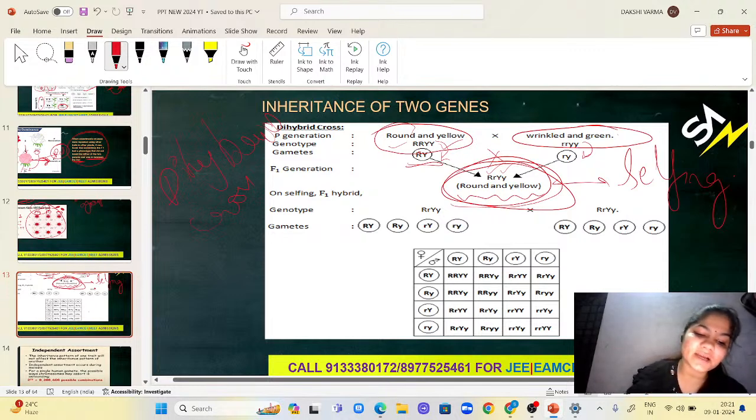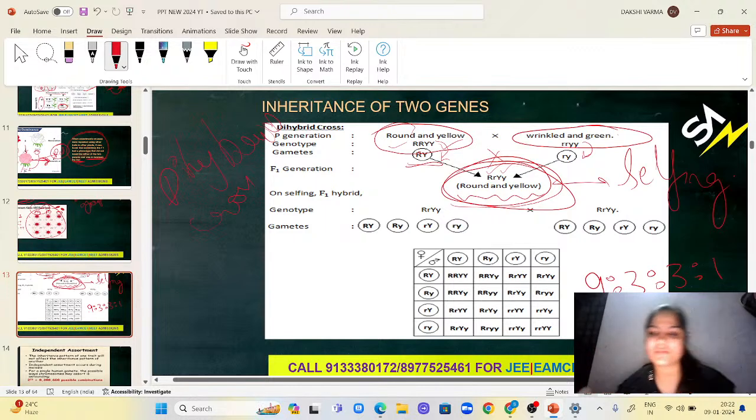So phenotypically, what is the ratio? Phenotypically, the ratio is 9:3:3:1. So I can say 9 are round and yellow, 3 are round and green, 3 are wrinkled and yellow, and one is wrinkled and green. This is the phenotypic ratio.